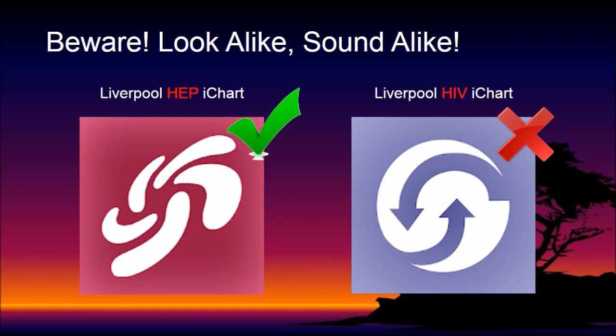Interactions can be checked using the Liverpool HEP iChart app. This app with the spiral logo shown can be downloaded from the Google Play Store. Be careful not to download the wrong app like what I did before. I keyed in the intended direct-acting antivirals and concurrent medicines into the app, and the result triggered 3 potential interactions which will be discussed in detail in the following slides.